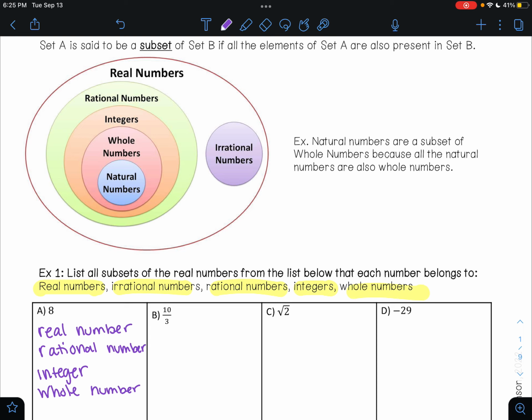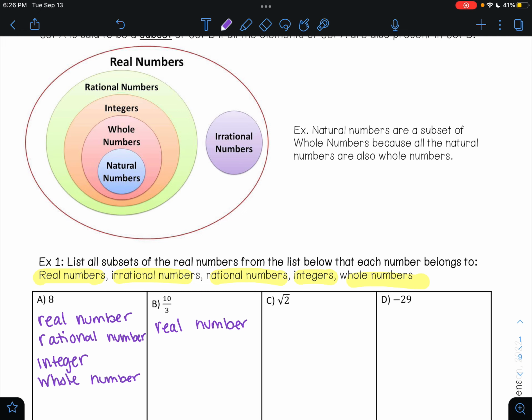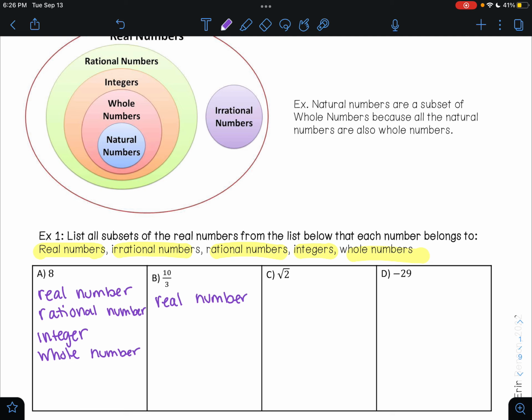10 divided by 3. That is a real number. All of the numbers that you can think of are all real numbers. You haven't learned about any other types of numbers yet that are not real numbers. In Algebra 2, you're going to learn about numbers called complex numbers, which include imaginary numbers. It is also a rational number because 10 over 3 is a fraction. It's not an integer because integers can't be fractions. And it's not a whole number because a whole number can't be a fraction.